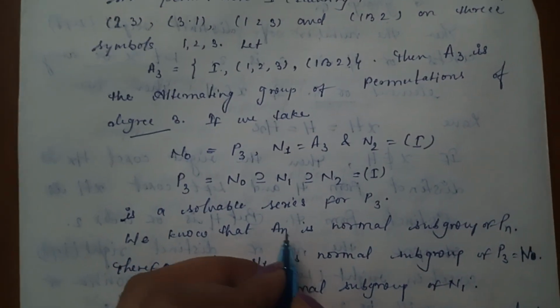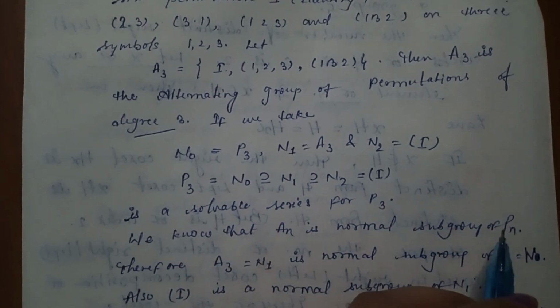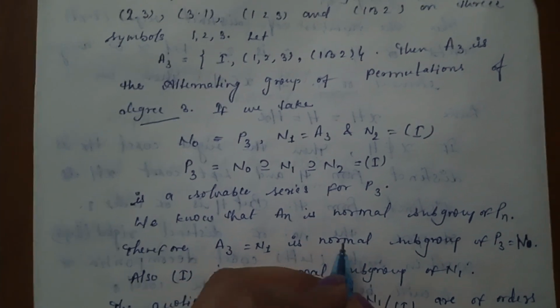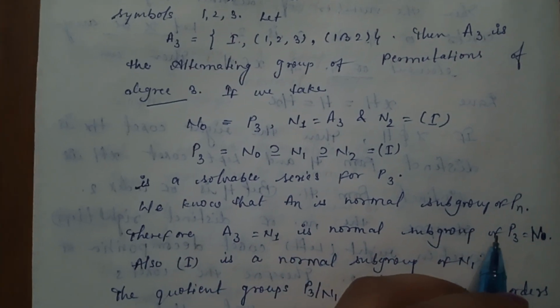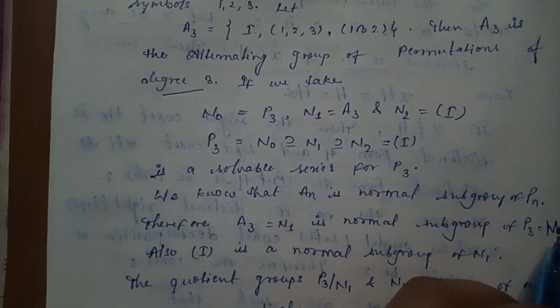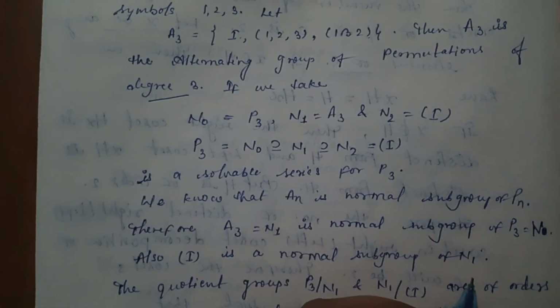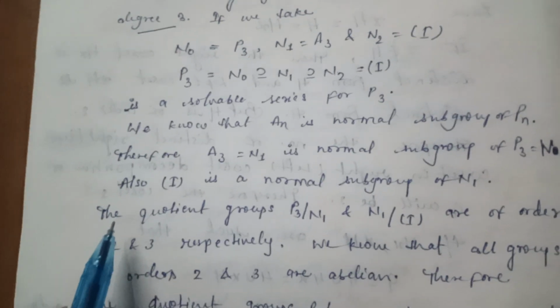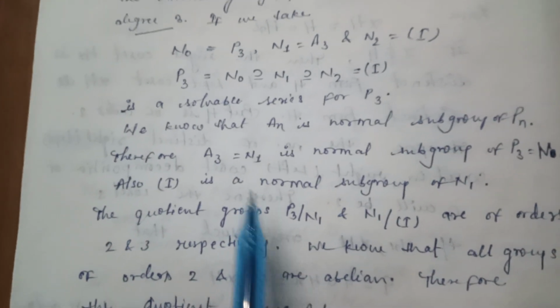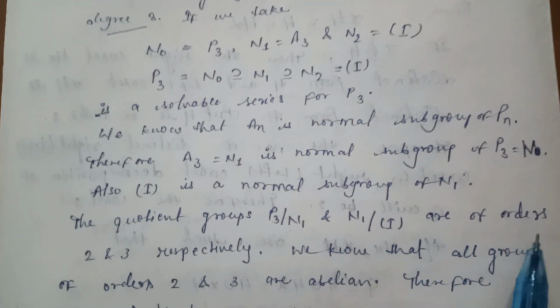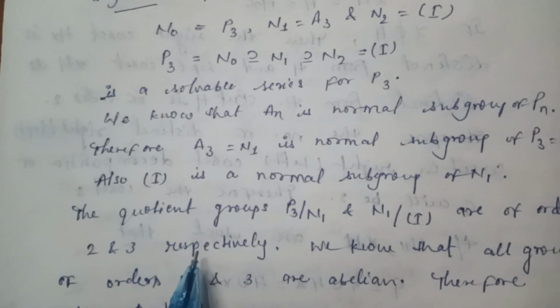We know that An is a normal subgroup of Pn. Therefore, A3 is equal to N1 is a normal subgroup of P3 is equal to N0. Also, I is a normal subgroup of N1. The quotient groups P3 by N1 and N1 by I are of orders 2 and 3 respectively.